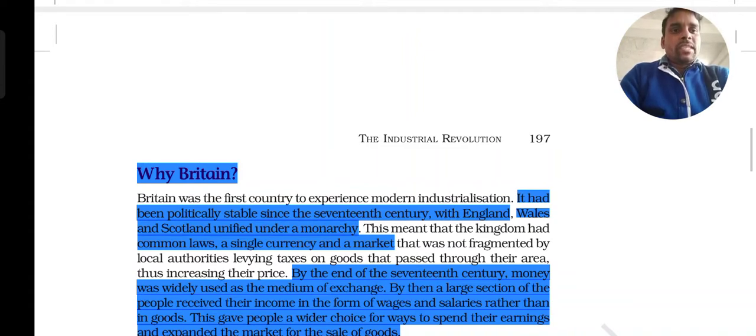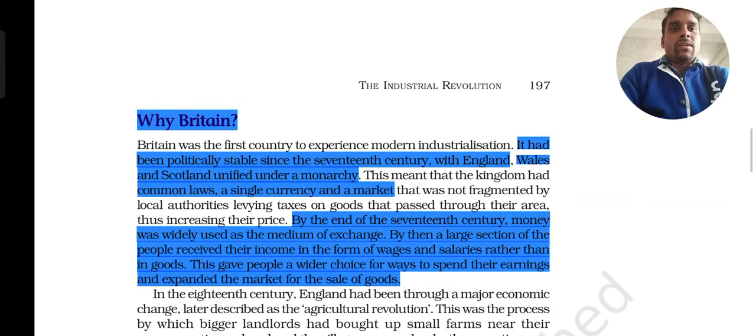By the end of the 17th century, the currency was widely used as the medium of exchange. By then, a large section of the people received their income in the form of wages and salaries rather than in goods. This gave people a wider choice for ways to spend their earnings and expanded the market for the sale of goods.